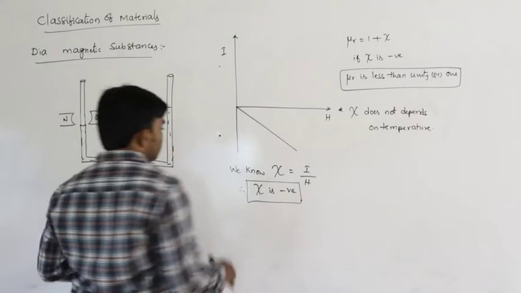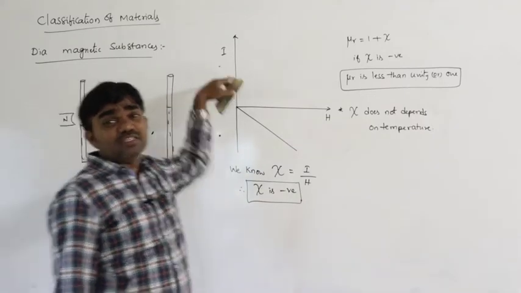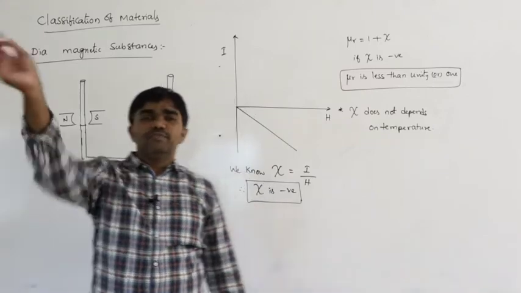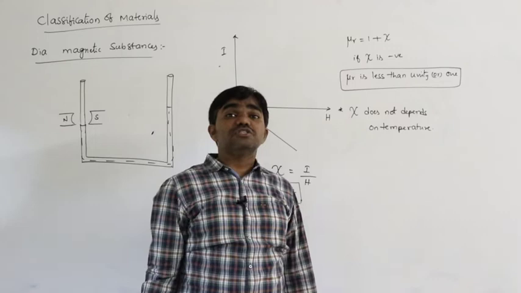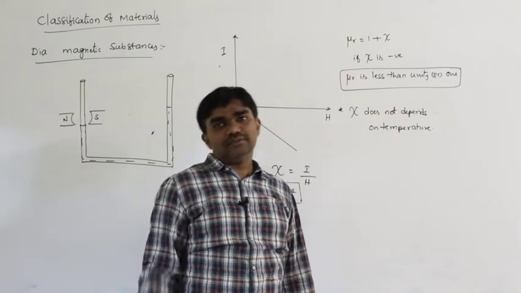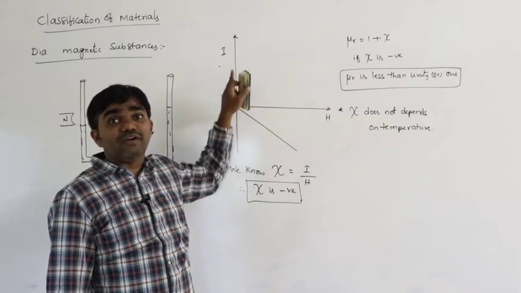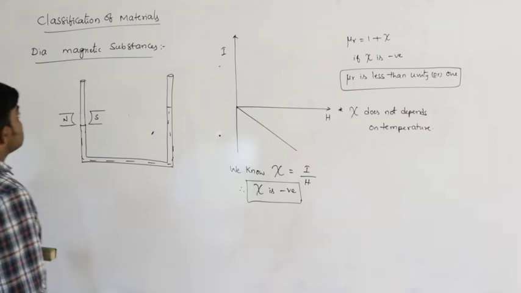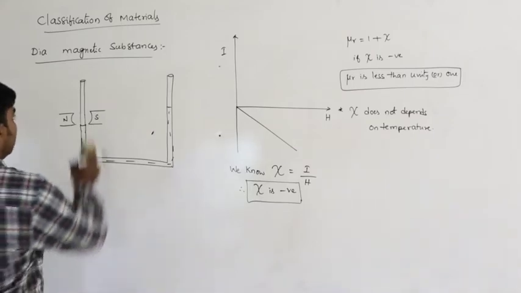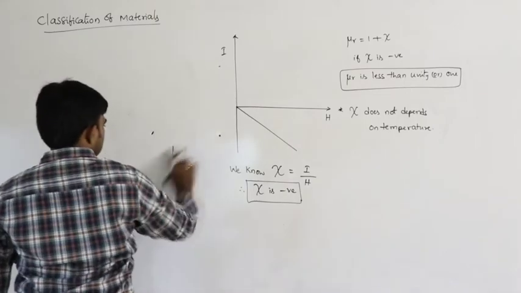And how is this Xi value graph for the I-H graph? What is I? Intensity of magnetization. What is H? Intensity of the magnetizing field. That means H is the external factor, I is the internal factor of the given substance. So this is the case of diamagnetic substances. Next case, second one is paramagnetic substances.